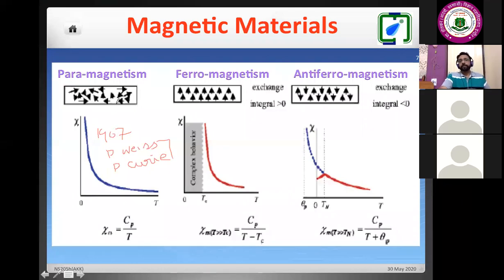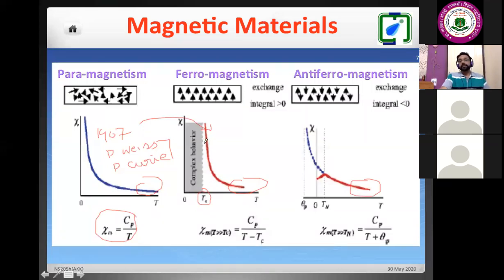They said we can calculate the magnetic susceptibility of any type of system at sufficiently higher temperature, in this region, by using the Curie law. In the paramagnetic state, they proposed this Curie law. Here we know this is the Curie constant, this is temperature, and this is magnetic susceptibility. The importance is for ferromagnetic and antiferromagnetic materials. Below a certain temperature, proposed by Curie, in honor of his name it is called the Curie temperature, TC.